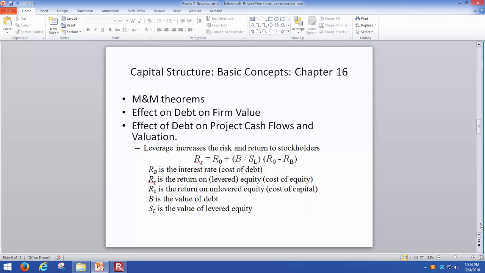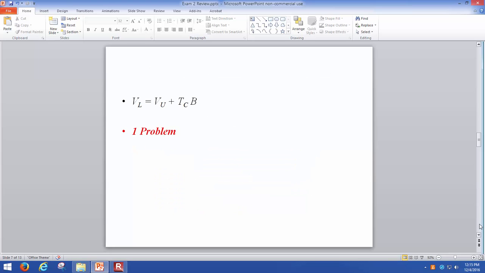And we also talked about what happens to the required return on common stock as we increase the leverage. So here, RS is given by R0, the return on unlevered equity, plus B over SL times R0 minus RB. So B is the value of debt divided by the value of levered equity. R0 is the return on unlevered equity and RB is the cost of debt. So that would be one way to find out the cost of equity once you have leverage.